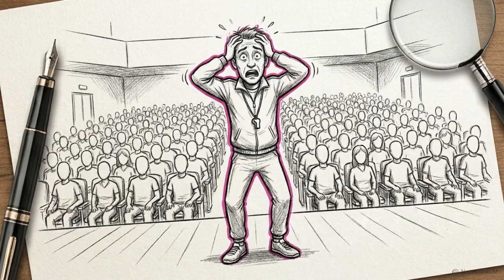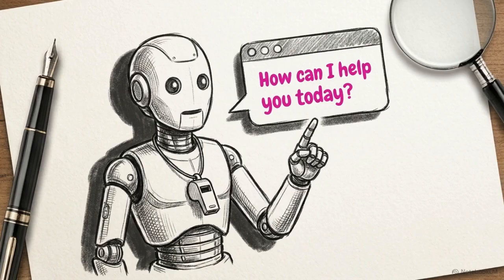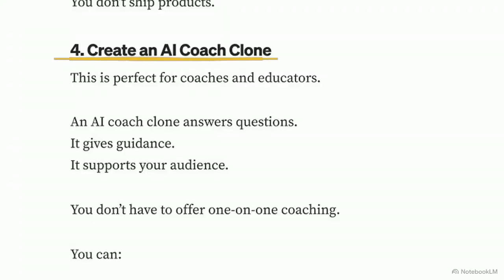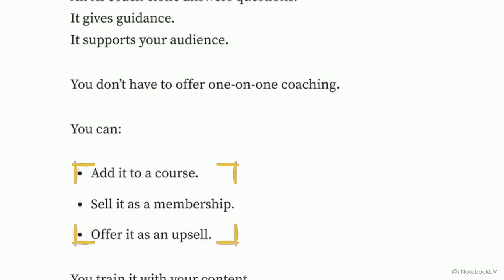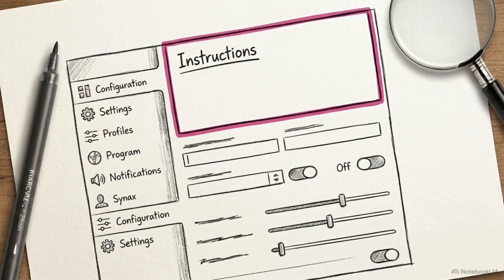Coaches and educators want to help their students at scale, but they cannot be online answering questions 24 hours a day. You solve this by building them an AI assistant that has exactly one job: answering their audience's questions on demand. This resource details the exact use cases for an AI coach clone. It explicitly states you can add it to an existing course, sell it as a membership, or offer it as a premium upsell. To build this, you open the ChatGPT Custom GPT Builder.